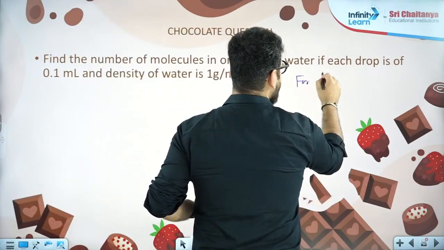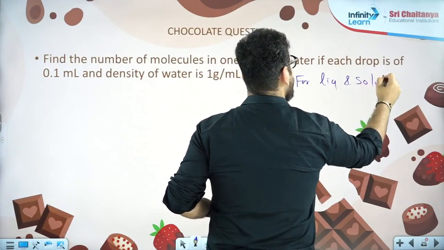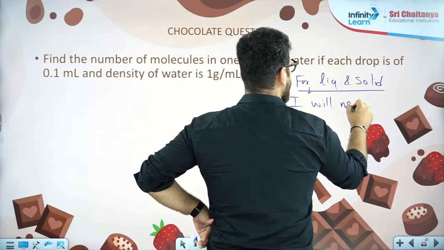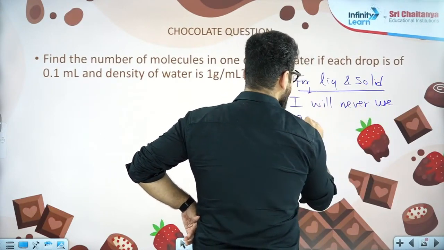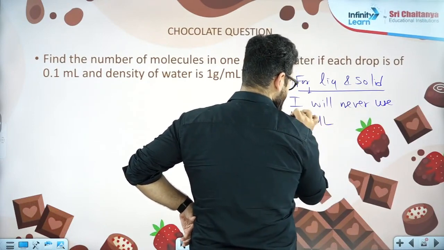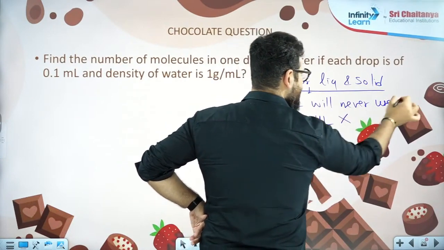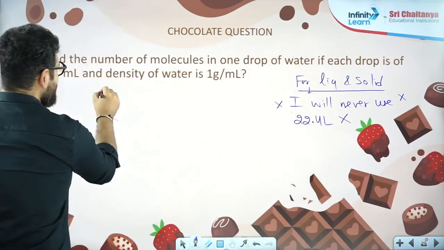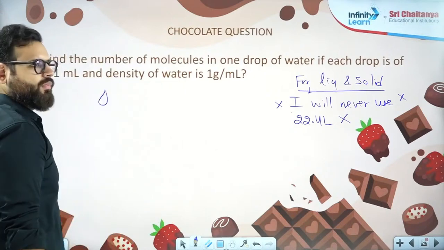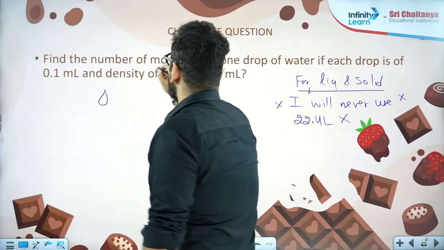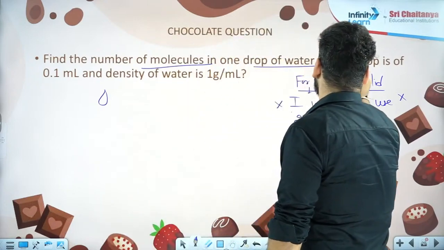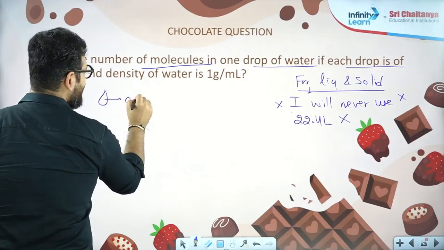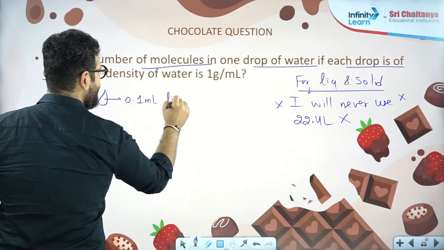For liquid and solid, make a promise to yourself: I will never use 22.4 liter. Never, never, never. Okay. Now what is the question? Question is now simple. This is the drop of water we are talking about. They are saying how many molecules are there in a drop of water if each drop is of 0.1 ml. This drop is 0.1 ml liquid.